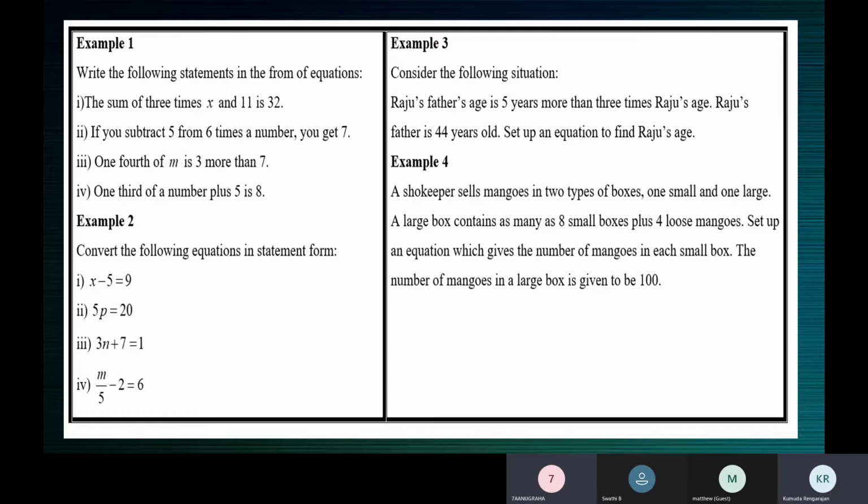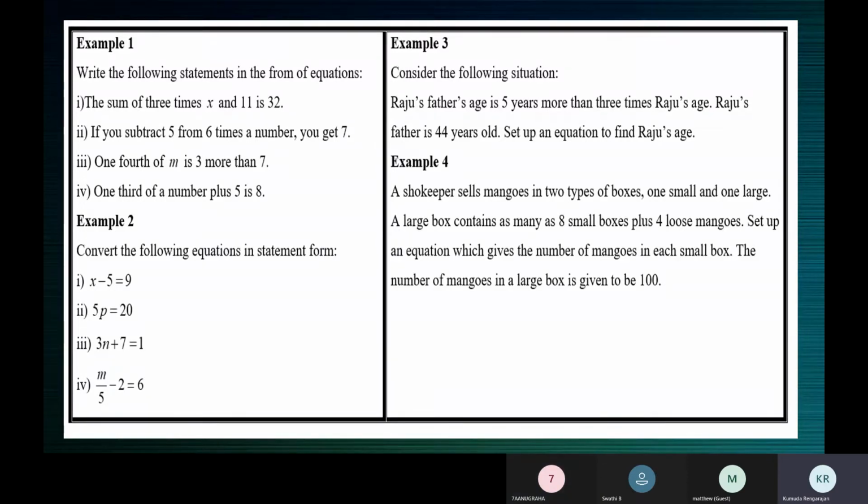3x plus 11. So 3x is one thing, 11 is the other thing, and the sum of these two is 3x plus 11. What do you mean by is? Is stands for what? Ma'am, is stands for equal to sign. Is stands for equal to sign. Is equal to what? What's the result? 32, ma'am.